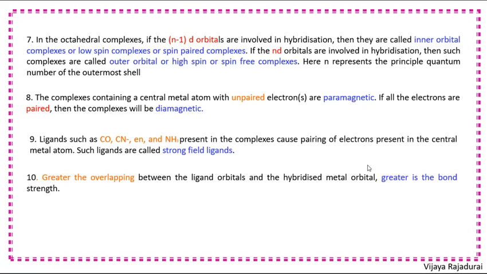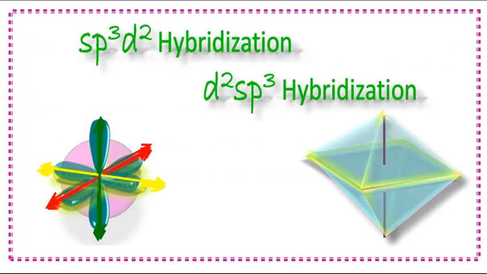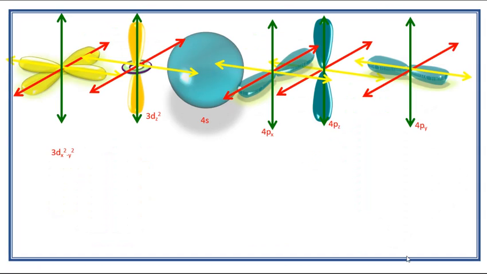Based on this theory, we are going to predict the hybridization and geometry of the coordination complexes. Next, we see how sp3d2 hybridization and d2sp3 hybridization give octahedral geometry. Here you can see different orbitals of the central metal atom.